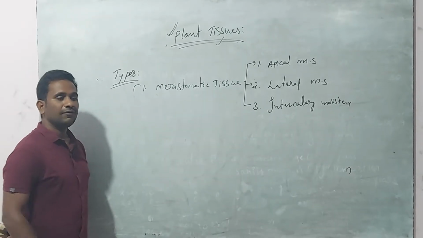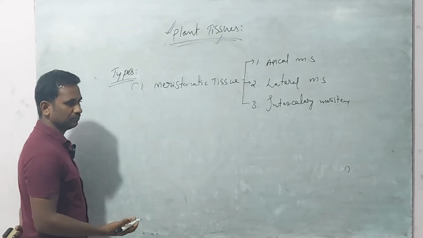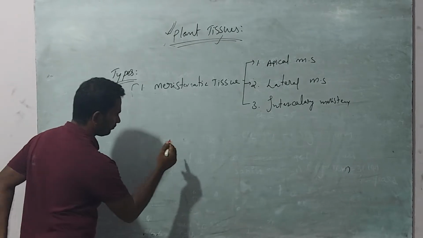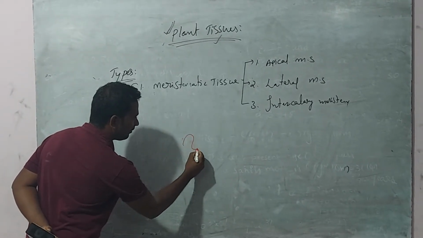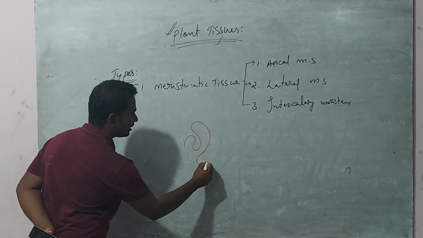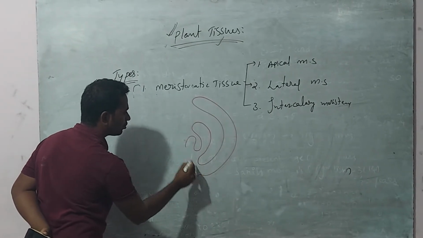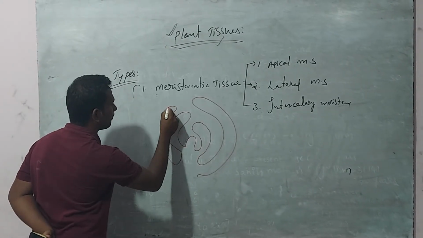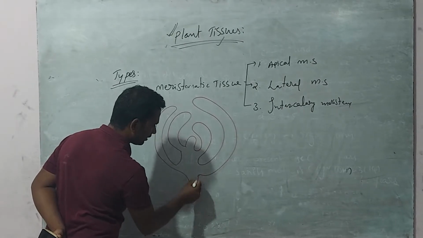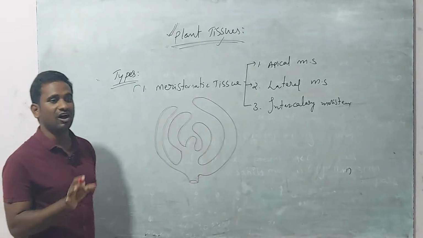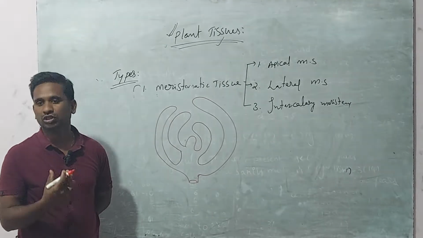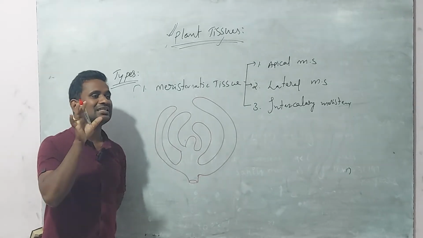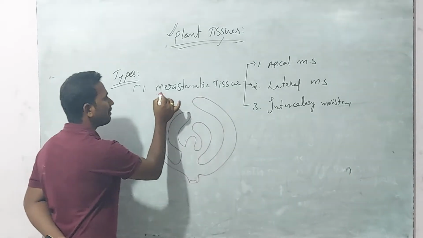If you observe the shoot tip as well as the root tip, these portions of the plant show growth, mainly, and they have a specialized tissue, the meristematic tissue.